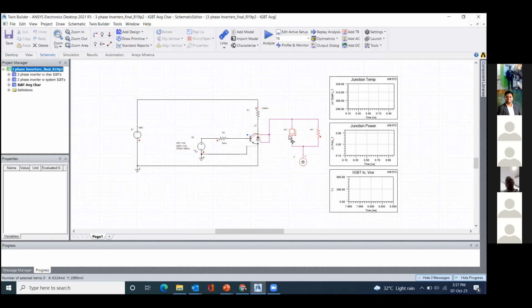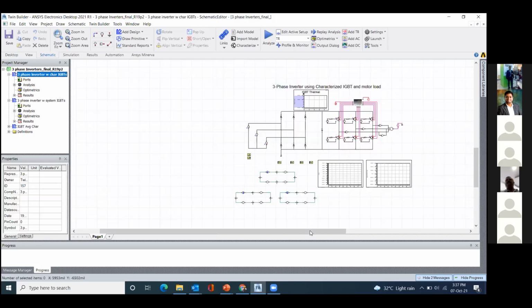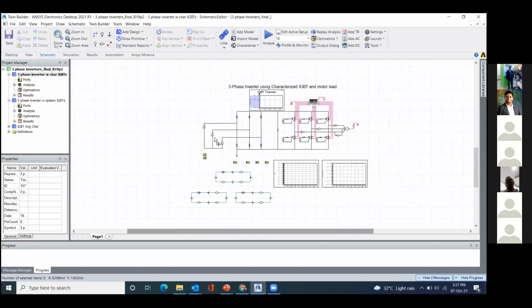After putting in all the temperature and thermal information, we connect that switch as an inverter and create the whole inverter system. It looks like this: you have connected an AC supply, then a rectifier system, then a DC link, and then the IGBT switches, which are also fed with the temperature limit and the range of temperature they are able to achieve. So this information is already fed in.